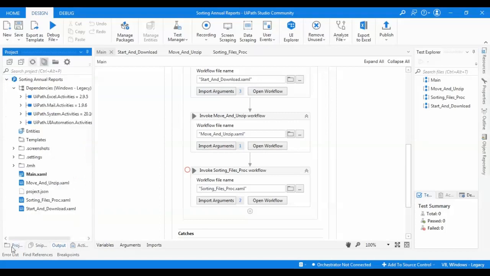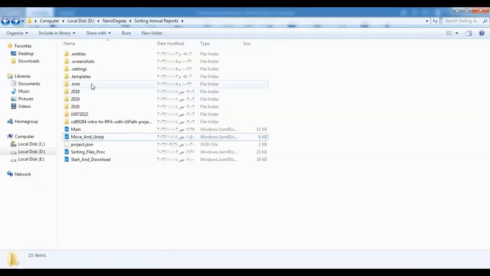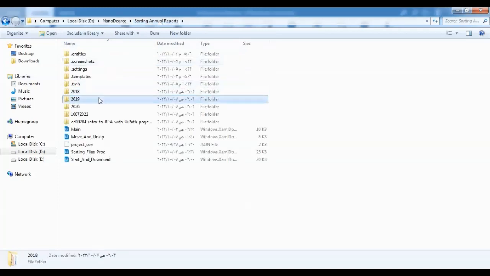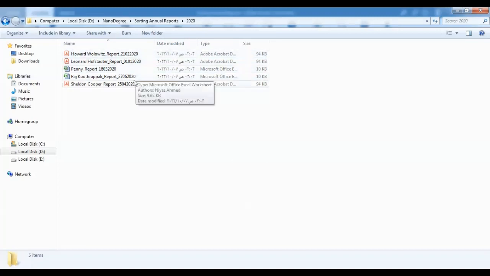We can go now to the project directory. I have the folders here. I'll open them and go through each one. This is the first one, 2018, and it contains seven files, all of them having 2018 in the name. This is 2019, and it contains six files, all of them 2019. And here I have 2020, which has five items, all of them containing the year 2020.